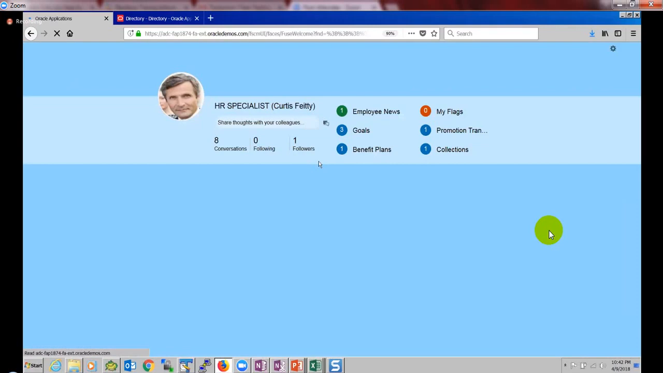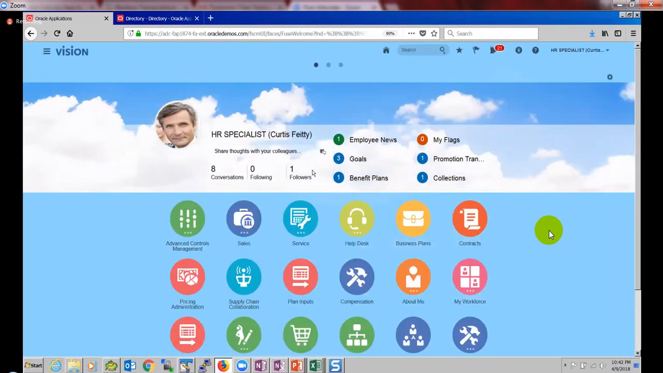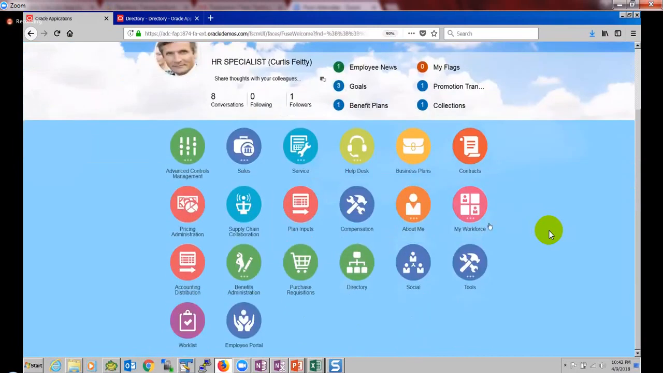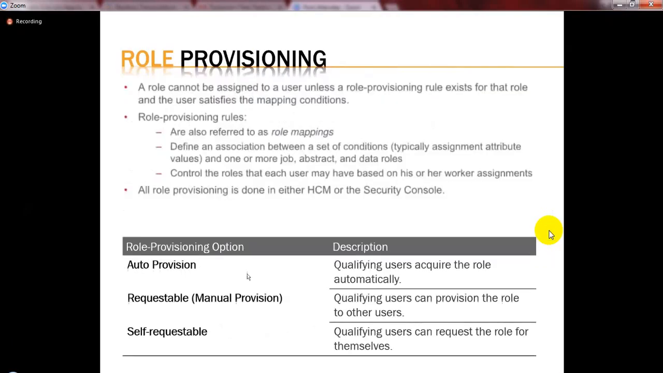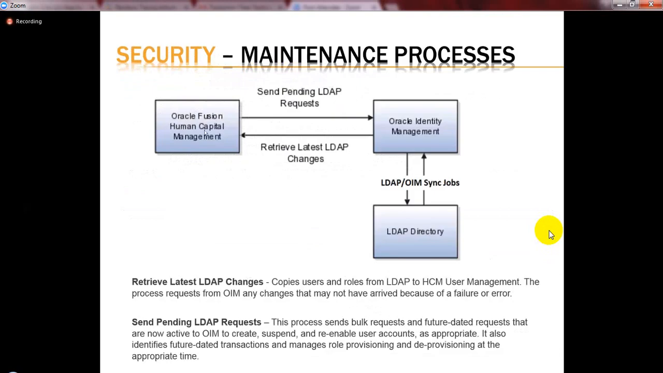Lakshmi, for an already hired person, can we change the job? Yes, we can do it. If we are changing the job, as you created the mapping, there was no condition like while hiring only. So what happens when the job is changed? Whenever the send pending changes and retro LDAP changes processes run, the role provisioning rules automatically get executed.